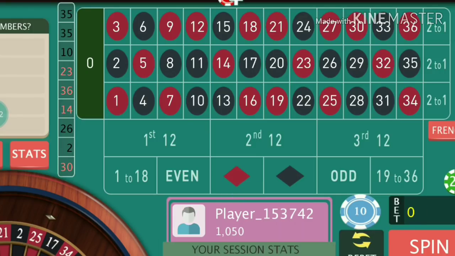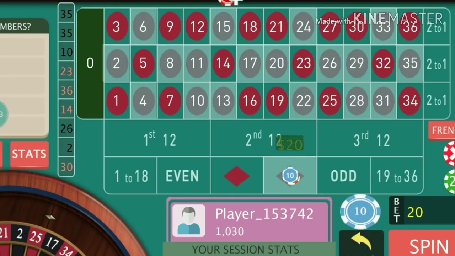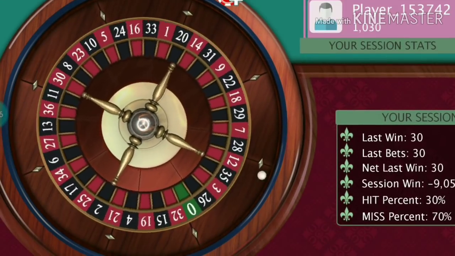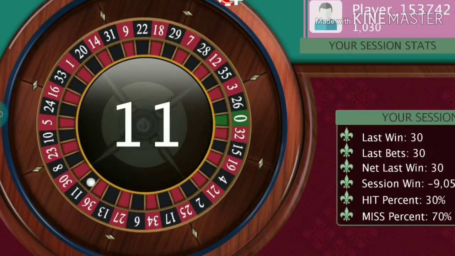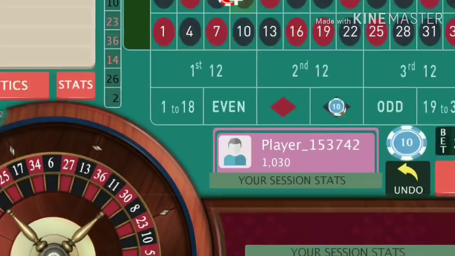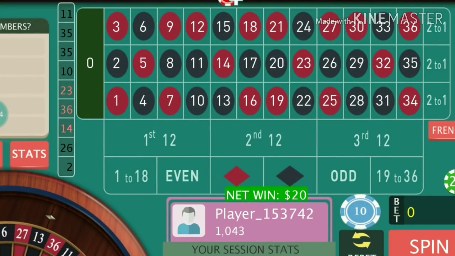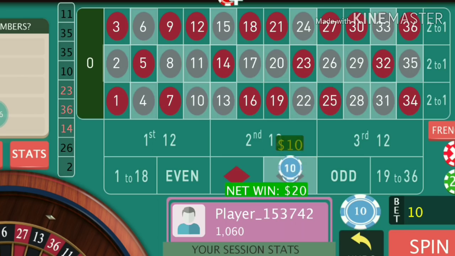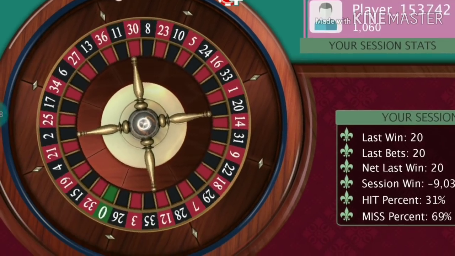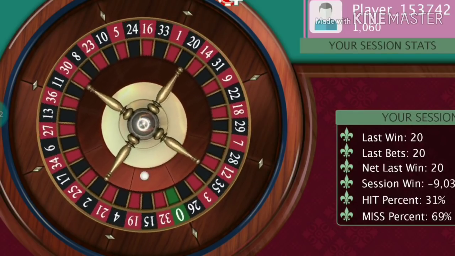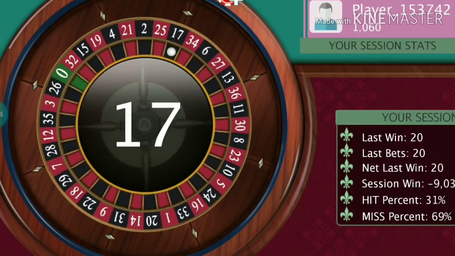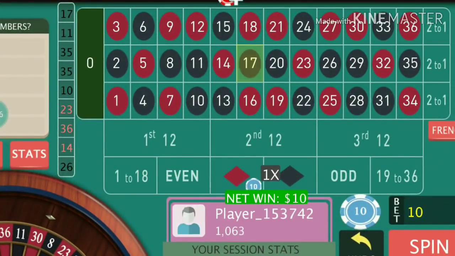So last spin was a 3 unit bet. So this time with the 2 unit bet, and last spin was a win. So we will go with the same black position. Again, I win here. Again, this time the same black position, but 1 unit. Okay, again I win. So I win my 1 unit also.